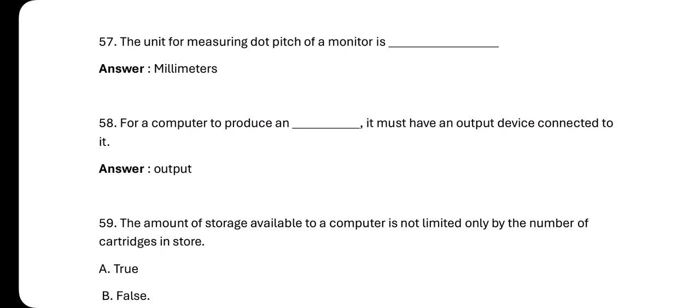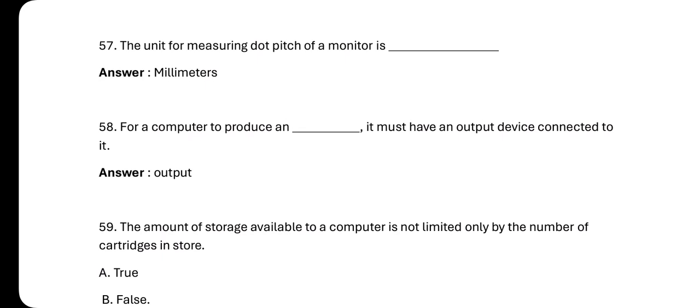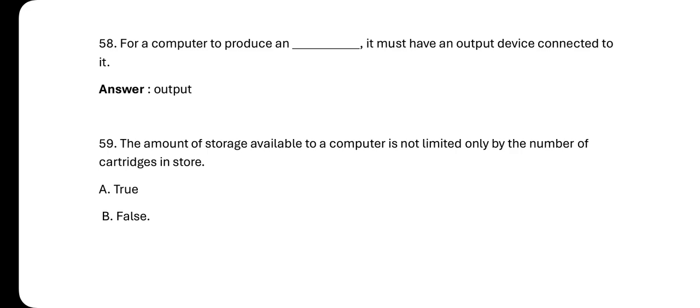For a computer to produce dash, it must have an output device connected to it. All these things are fill-in questions, short answers. They will just give you something like this, and then you have to provide the answer. So the answer becomes an output. So for a computer to produce an output, it must have an output device connected to it. Right. Let's look at number 59.